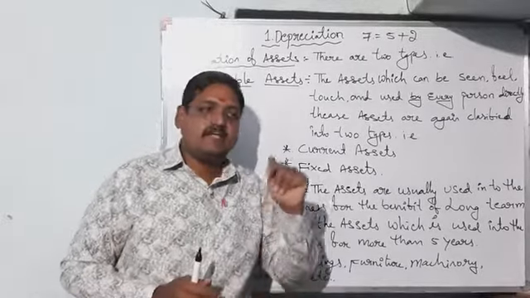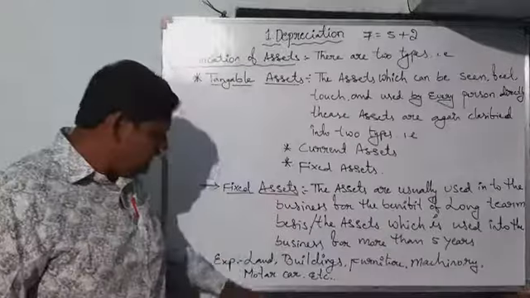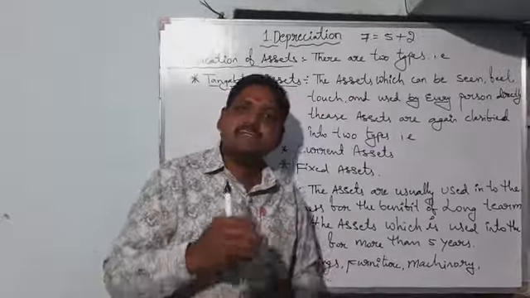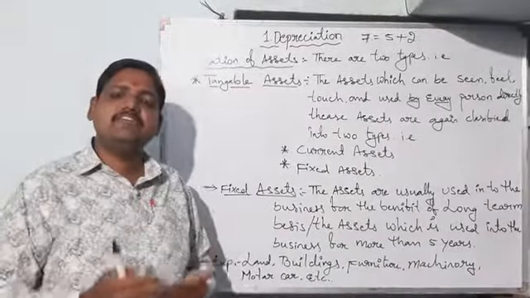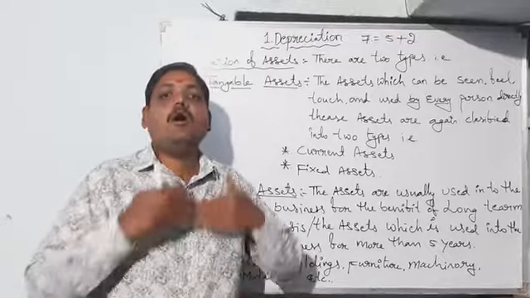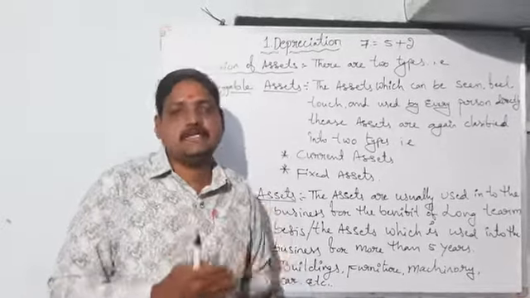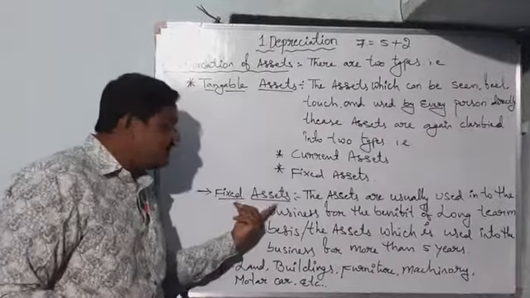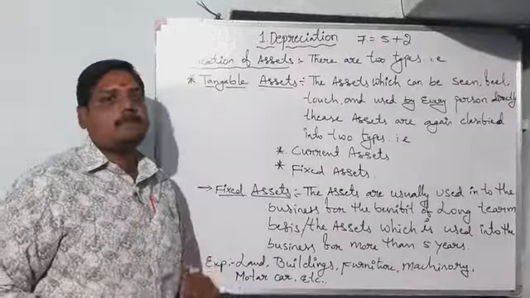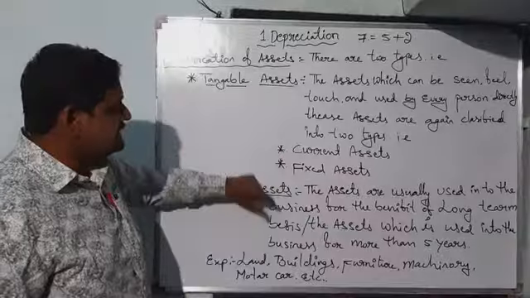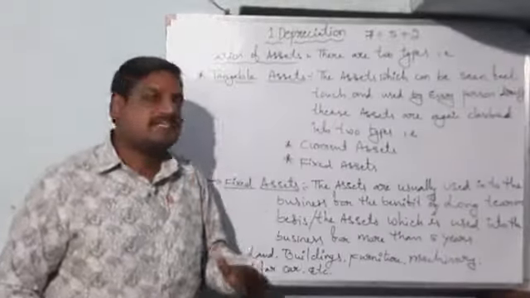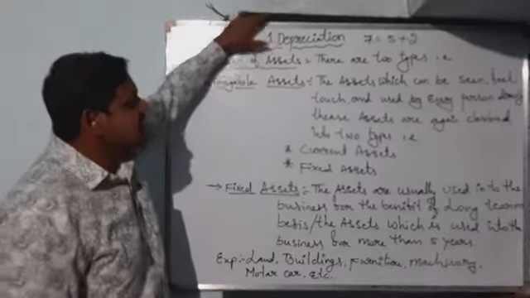Why? Because if we purchase any motor vehicle or machinery, that machine provides benefit to us for the long term or long run. So that's why that type of assets are called fixed assets. In this chapter, we are going to discuss information related to these assets, because of depreciation.